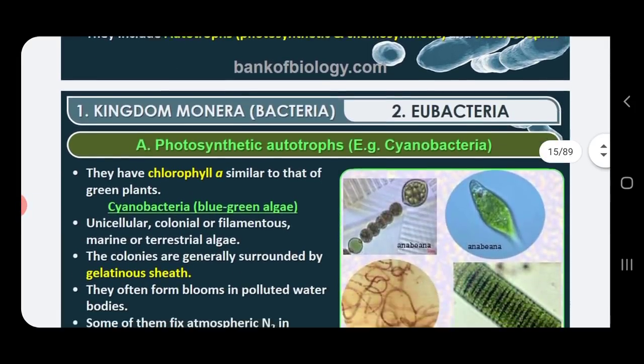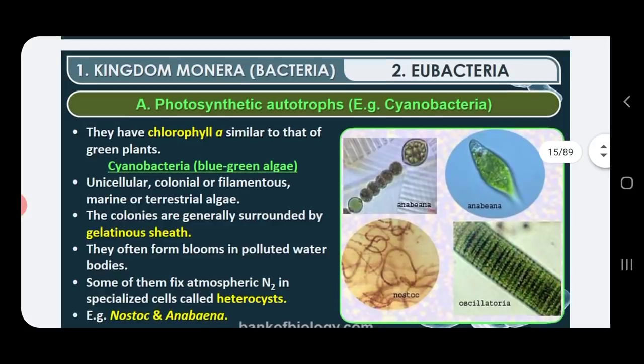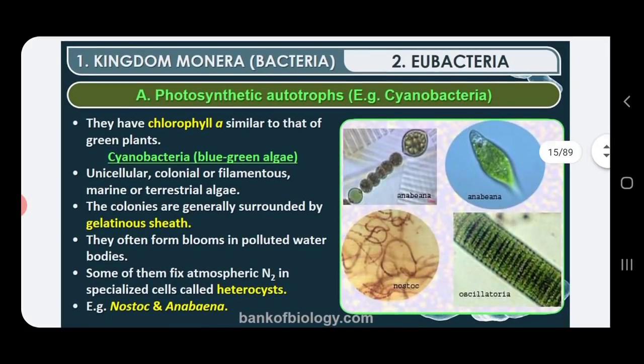Next, in detail regarding the examples of eubacteria, again two types, as I told you: autotrophs and heterotrophs. First we will talk about the autotrophs. Autotrophs are the bacteria which can synthesize their own food. The example for that is cyanobacteria, and another name for that is blue-green algae.